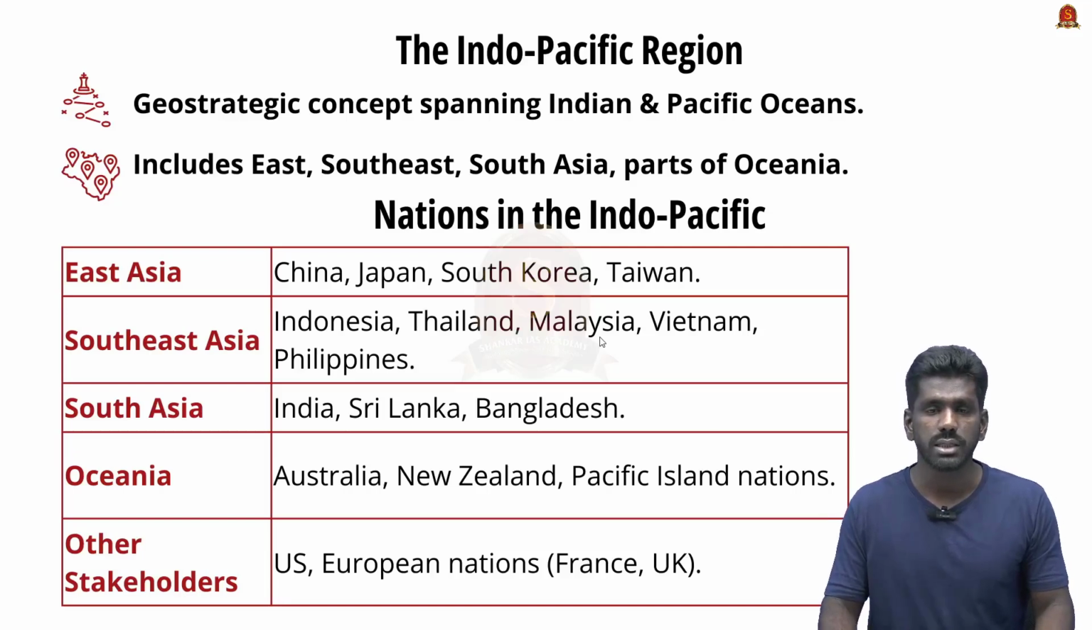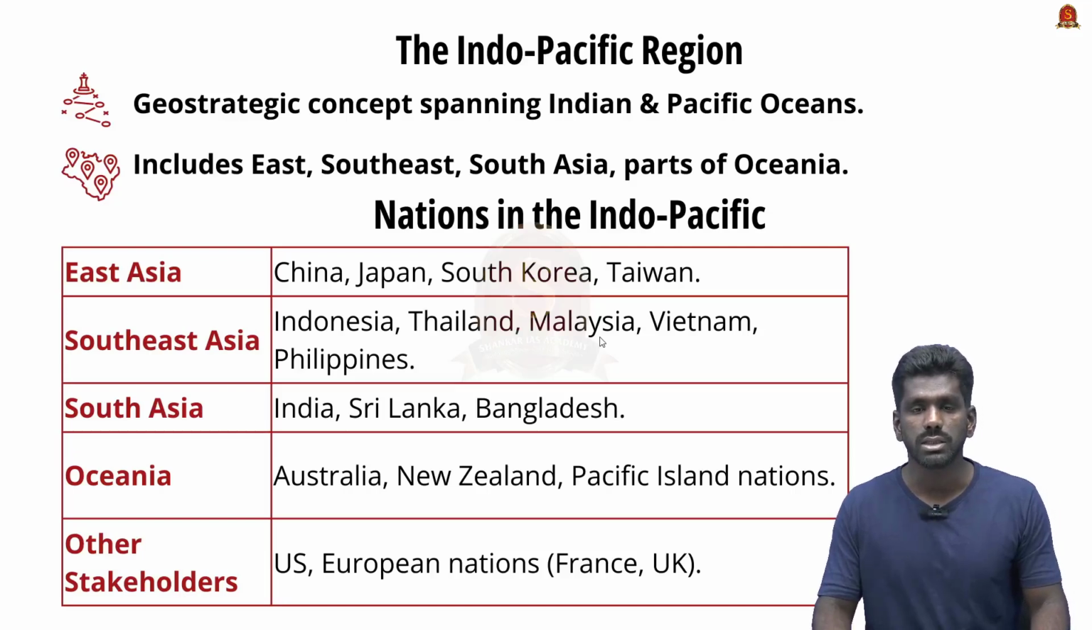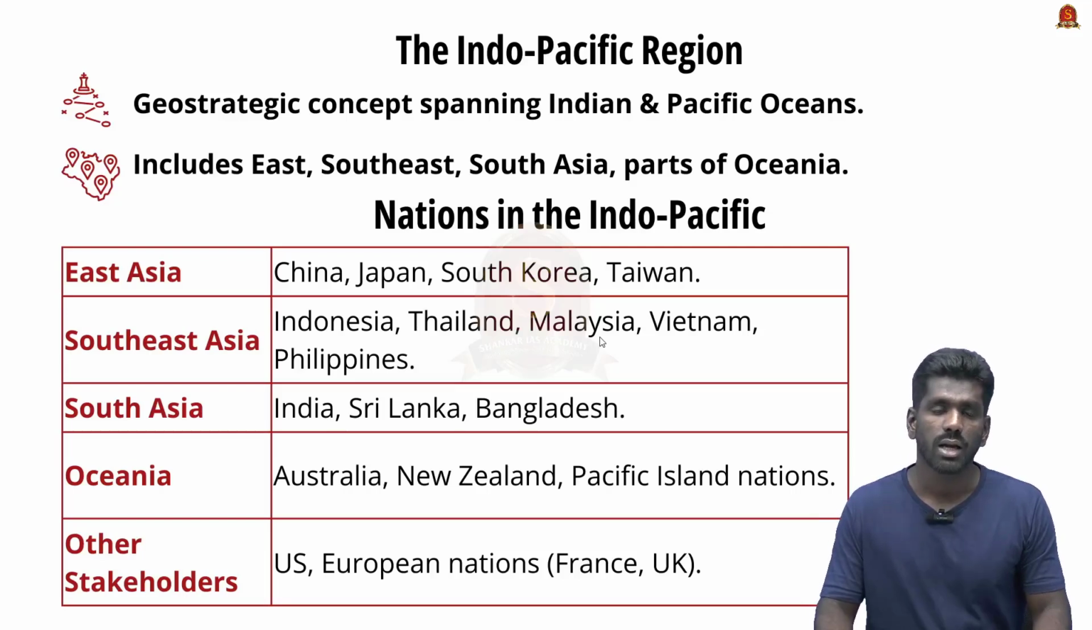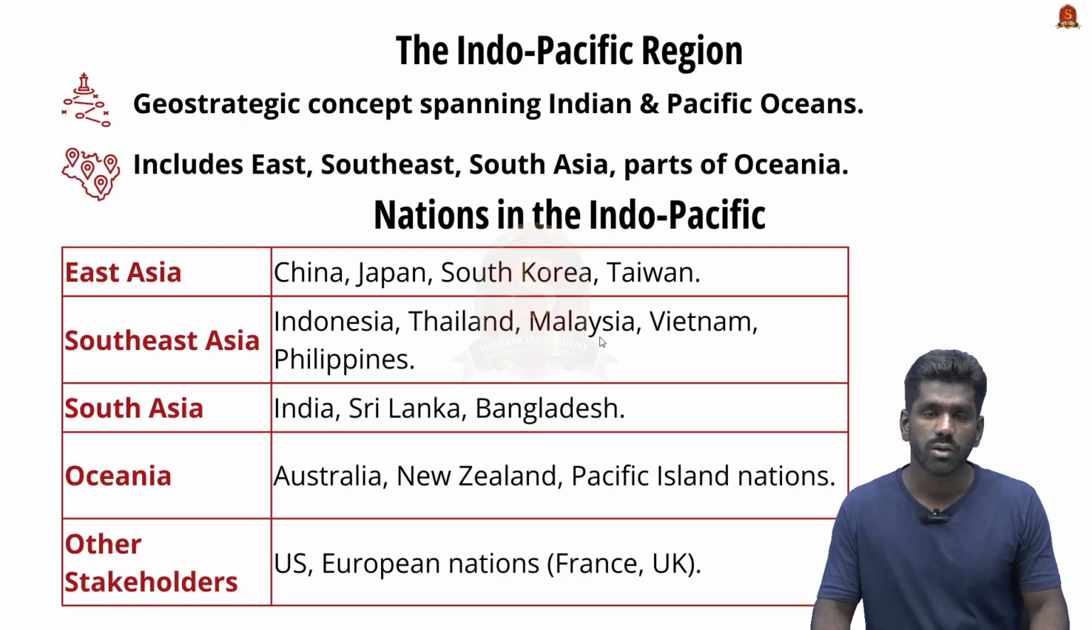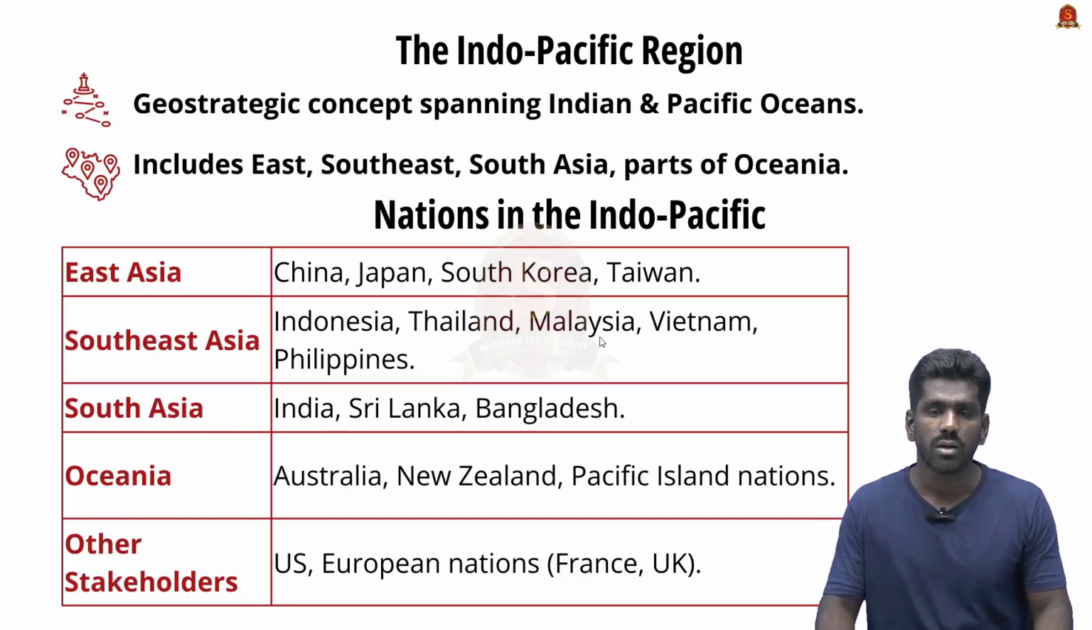Countries in East Asia include Japan, China, South Korea, and Taiwan. Countries in Southeast Asia include Indonesia, Thailand, Malaysia, Vietnam, and Philippines. Countries in South Asia include primarily India, Bangladesh, Sri Lanka, and countries in Oceania like Australia, New Zealand, and Pacific Island nations. Other stakeholders like the United States and European nations like France and United Kingdom also engage in Indo-Pacific cooperation for strategic interest. So this is the basics about the Indo-Pacific region. What are the countries and regions in the Indo-Pacific?